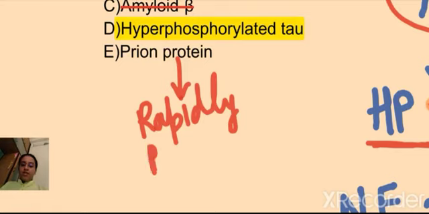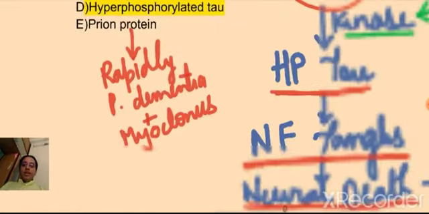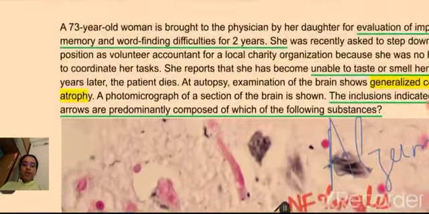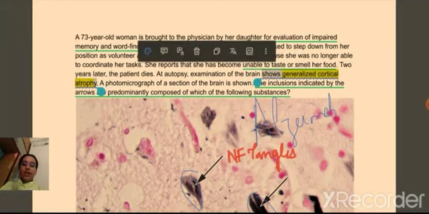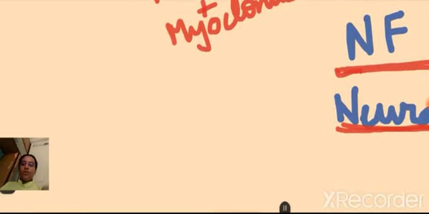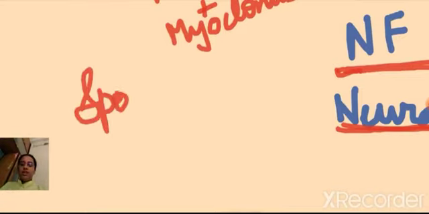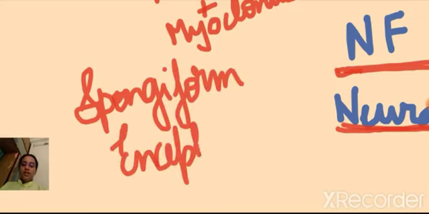Along with rapidly progressive dementia, one very important finding is myoclonus. Another thing: we knew that we were dealing with Alzheimer's disease because in the question they had given us generalized cortical atrophy. We should know that in Creutzfeldt-Jakob disease, if you were to do the autopsy, you would find spongiform encephalopathy.